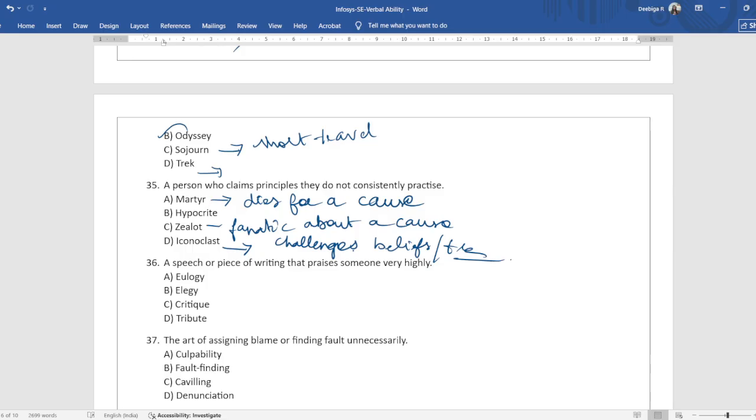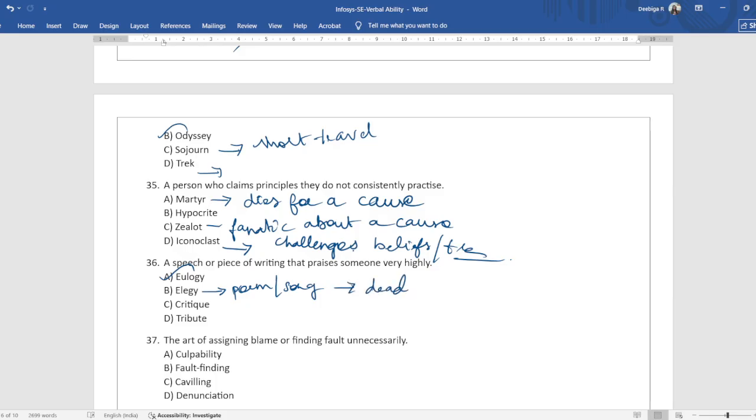A speech or piece of writing that praises someone very highly. So let's go through this. A eulogy is a piece of writing that praises someone very highly. The correct answer is eulogy. And elegy is a poem or song written to mourn for the dead. This is not the answer.